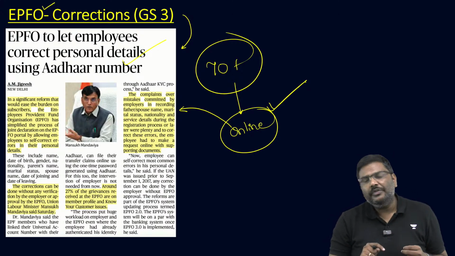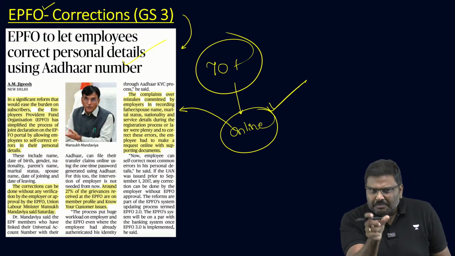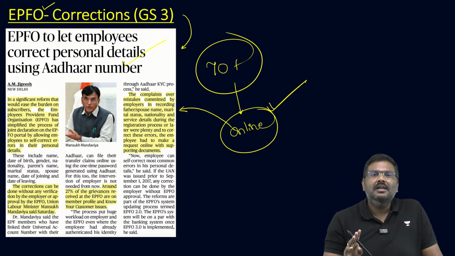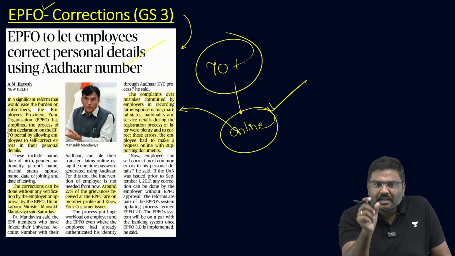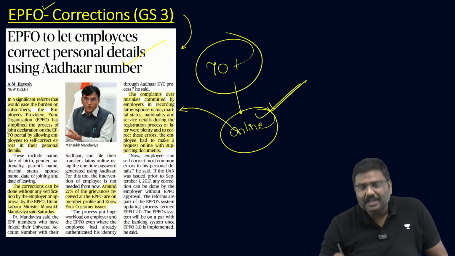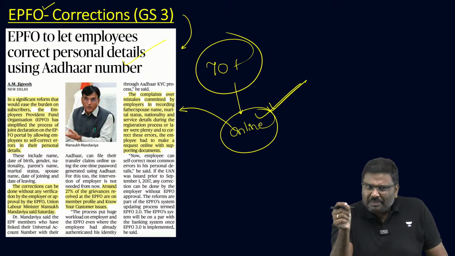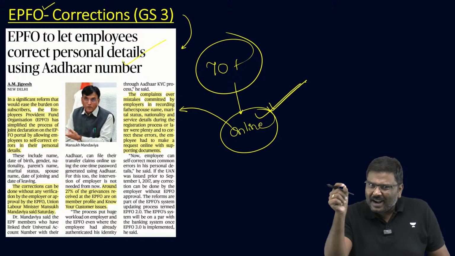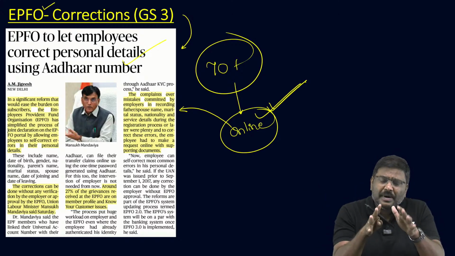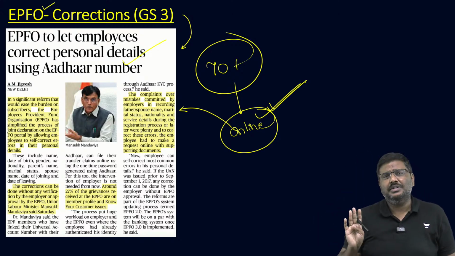And what is the impact of it? According to government data, 27% of the grievances, that is complaints regarding the portal, were essentially regarding these issues itself: spelling mistakes, incorrect date of birth, incorrect address, or incorrect gender. 20% of the complaints in the portal were basically on these issues.